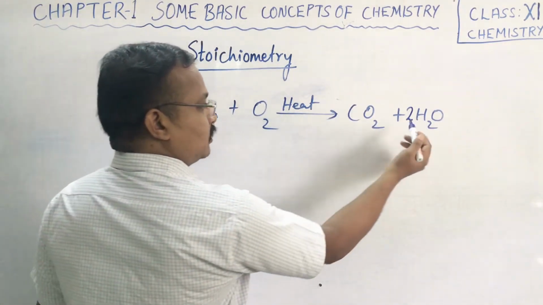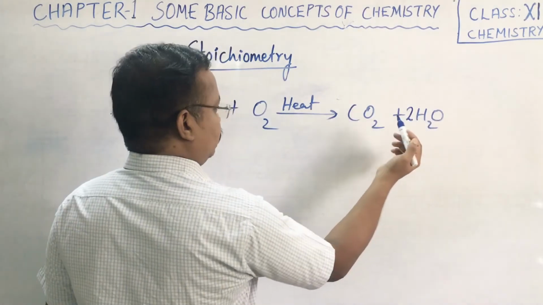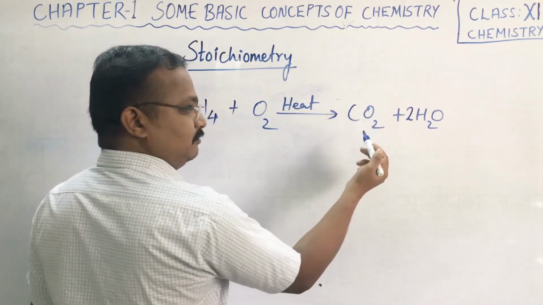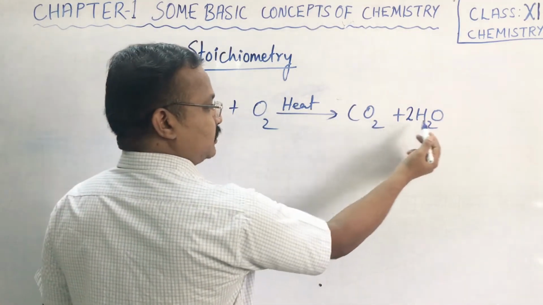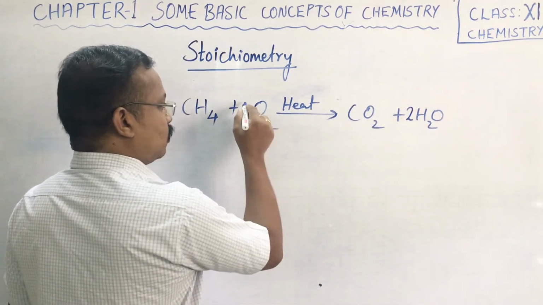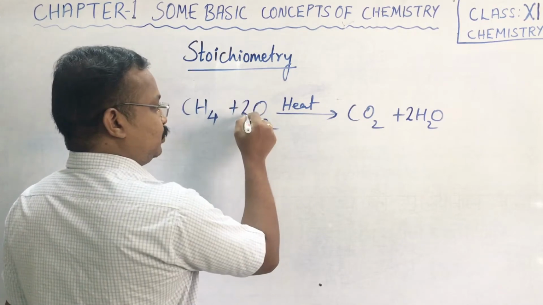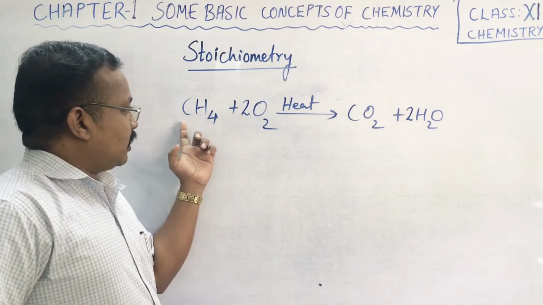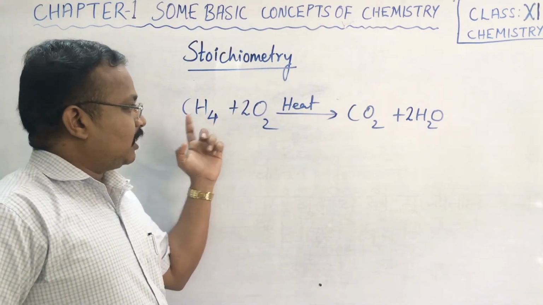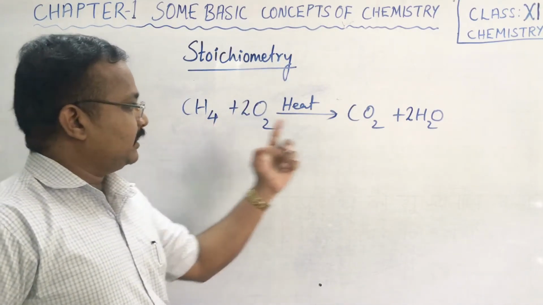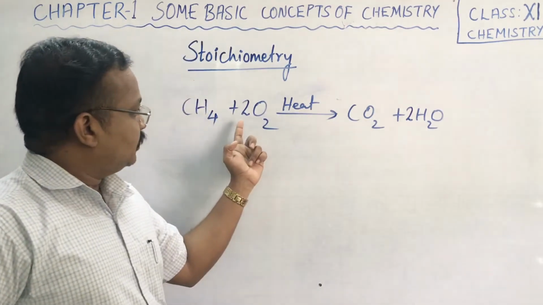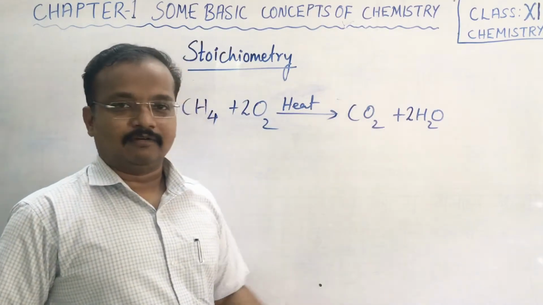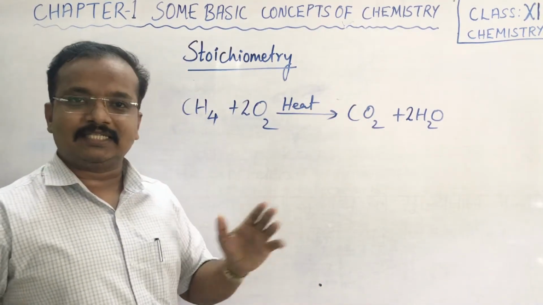But oxygen, because of this 2, becomes 4, and by adding this oxygen, we get 4 oxygen atoms. So we put 2 here, so that it becomes 1 carbon, 4 hydrogen here, 4 hydrogen there, and 2 times 2 is 4 oxygen atoms. So this is a balanced chemical equation.